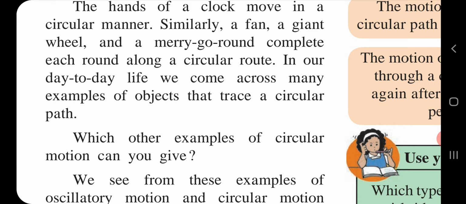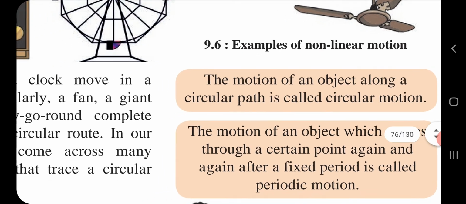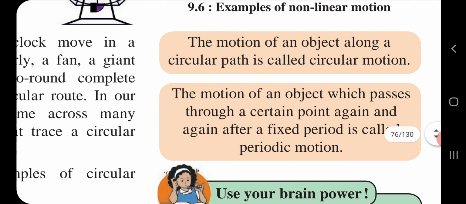So, children, related to circular motion, when an object is moving in a circle, it is undergoing circular motion. More accurately, it is defined as: the motion of an object along a circular path is called circular motion.